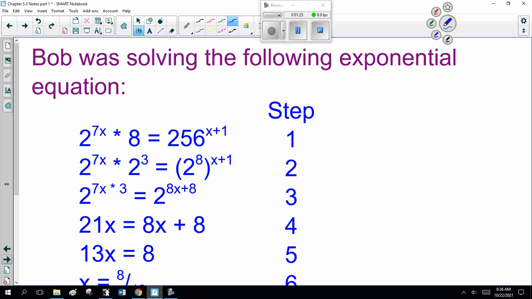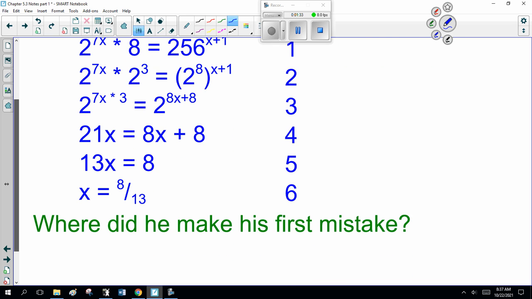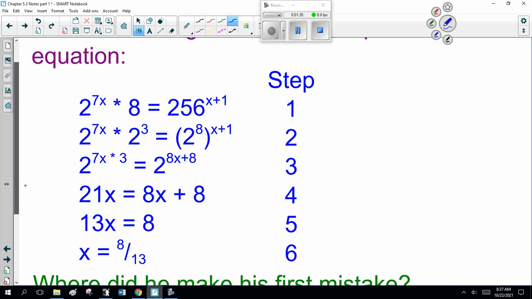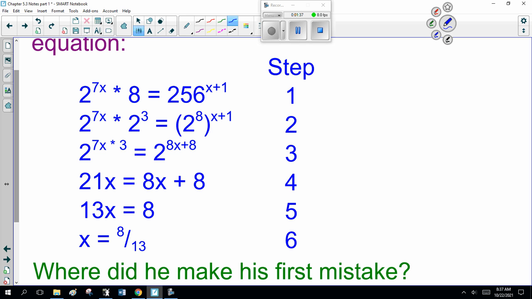Now, the other version is Billy Bob Skeeter made a mistake. So Bob was solving the following exponential equation. Where did he make his first mistake? Now, I've been doing this for a while, and I know somewhere in one of the diploma courses I taught, there was no mistake, and that was one of the options you could choose.